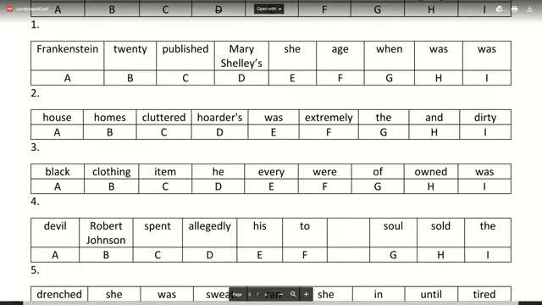The next one: black clothing item he everywhere of owned was. Try doing this one now. Black clothing item he everywhere of owned was.